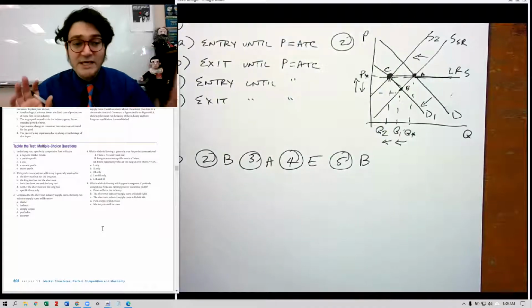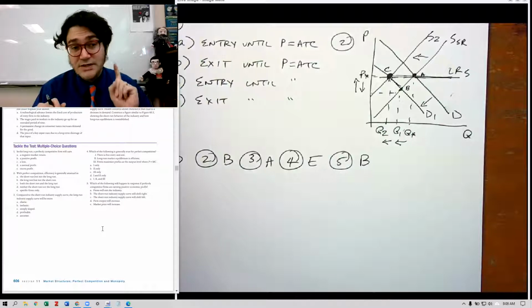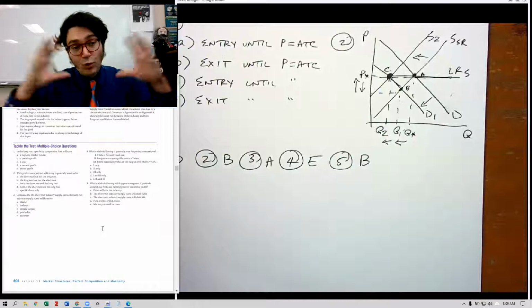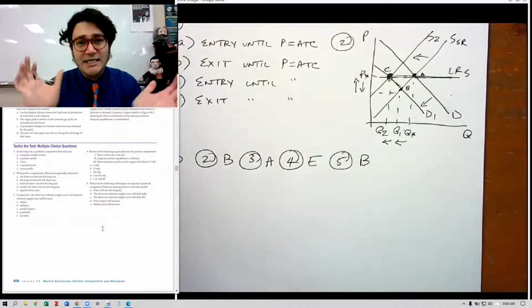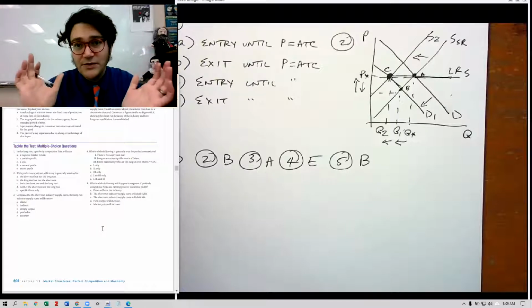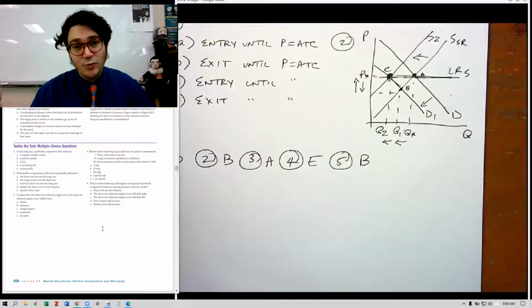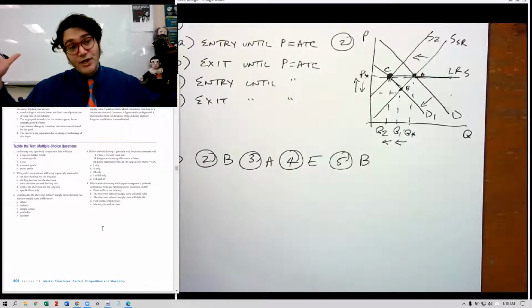Curve will shift left. No, that's the same as A. So A and C are the same answer. Firm output will increase. That's not true. So this is a little weird. If you think about it, there's more firms, right? And as there's more firms, they have the same size of the pie of quantity that they're producing. So each firm is actually going to get less and less of the pie as more firms join. So actually firm output will decrease, but the total market output will rise.